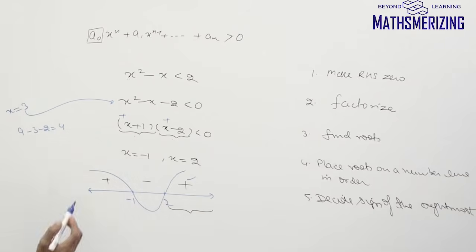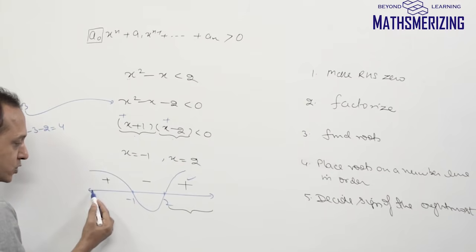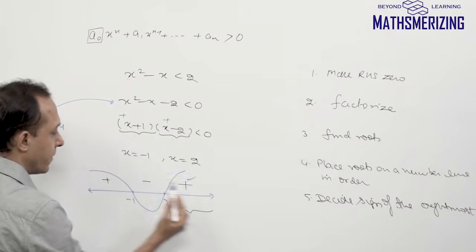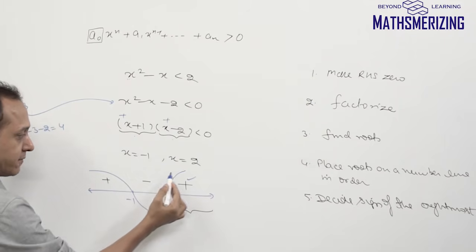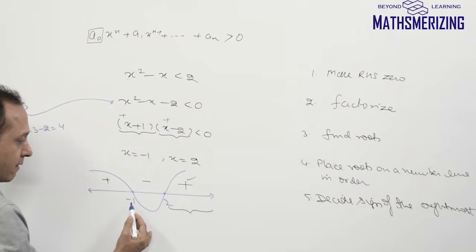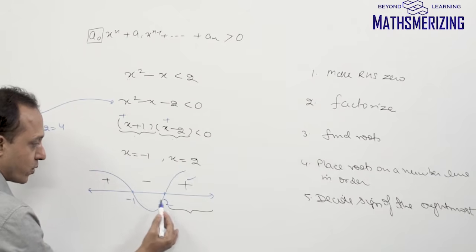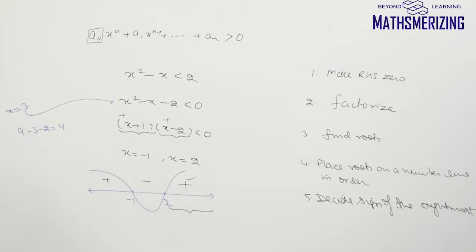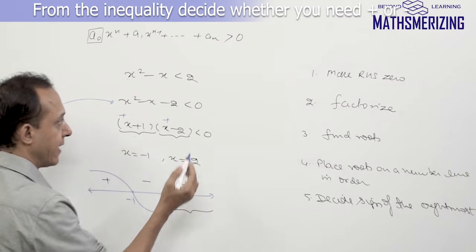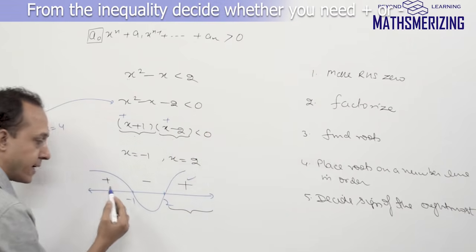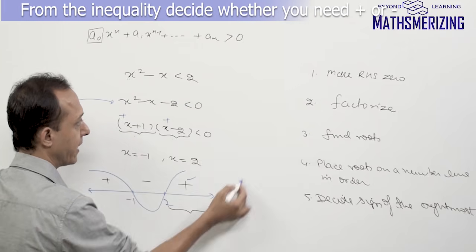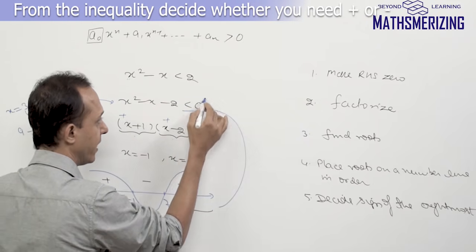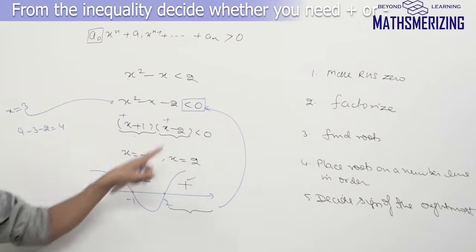They represent that when x is less than minus 1 or x is greater than 2, the value of this expression is positive, which is greater than 0. And when the value of x lies between minus 1 and 2, then the value of the expression is negative. So I'll go back to my inequality and find out whether I need a plus sign or a minus sign. Now my inequality says it should be less than 0.